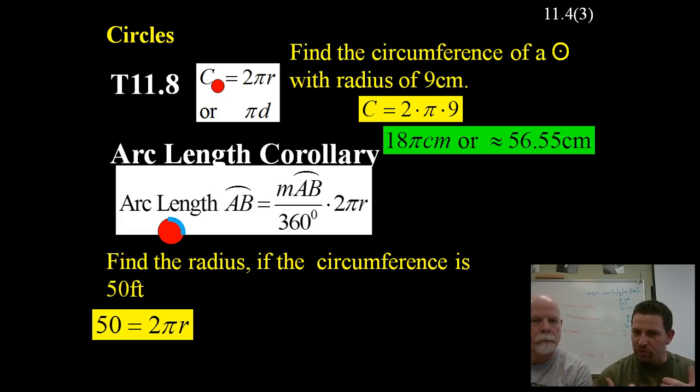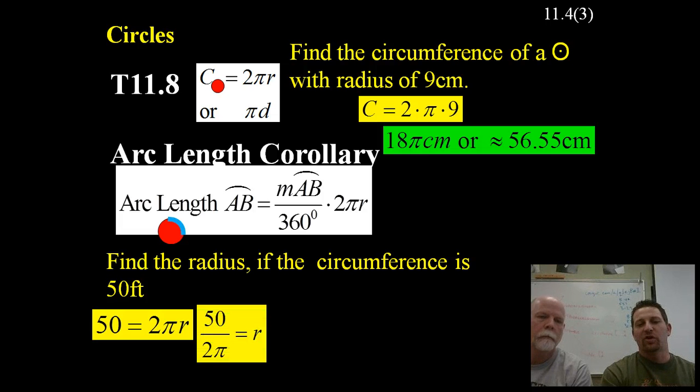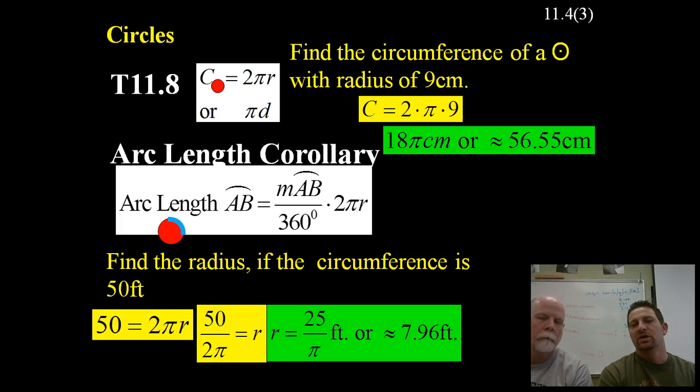Okay, so now I'm just going to work in the reverse order, so I'm going to divide out the 2 and the pi, and that's going to give me 50 over 2 pi, which would potentially be 25 over pi, or we change that to 7.96 feet if we go back 2 decimal spots. Okay? That's just finding the radius. That's what they asked you to do, find the radius if they gave you the circumference. Yep. So we're just working backwards.